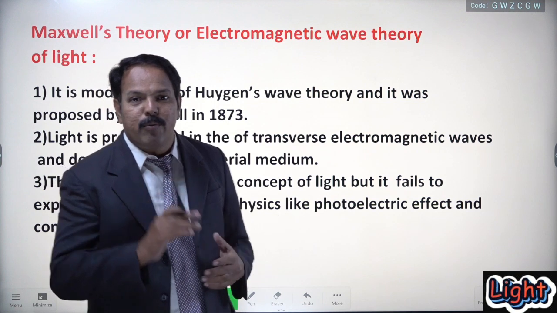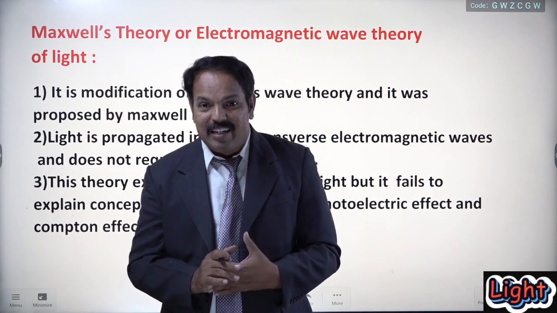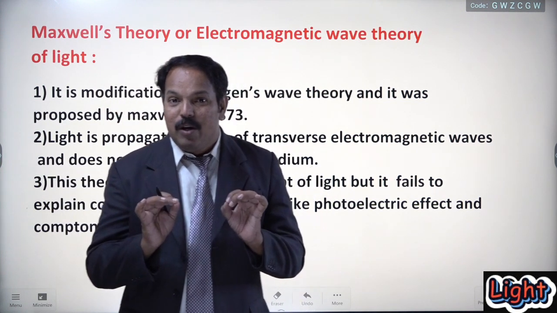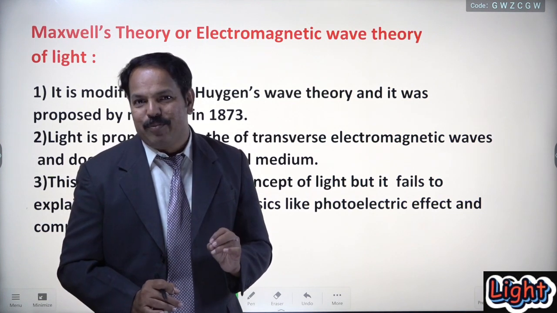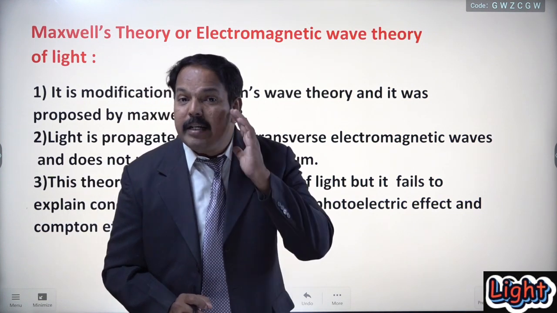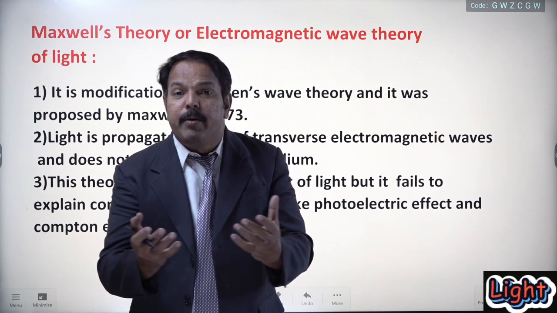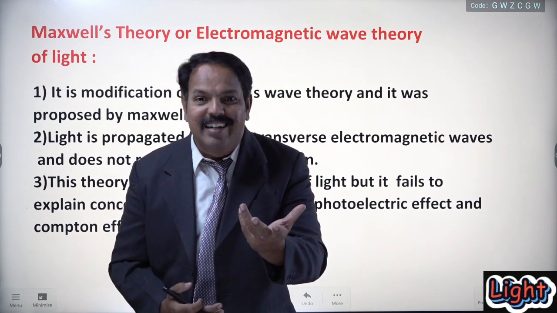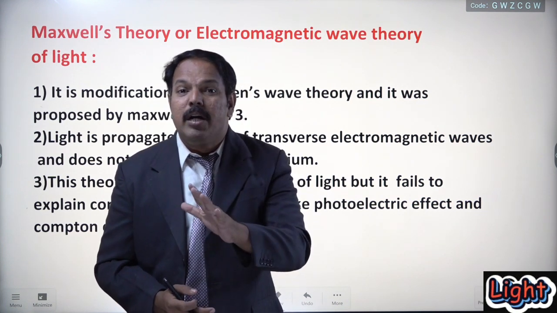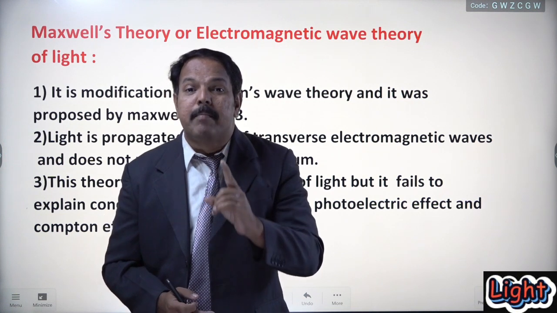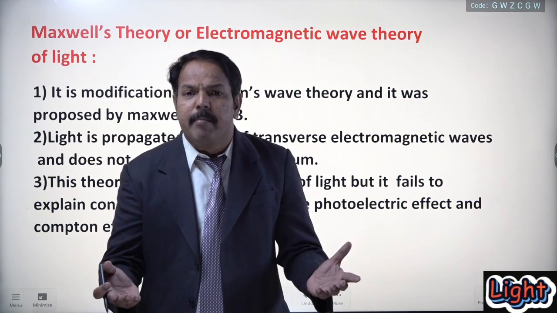For example, sound wave. Sound wave is a mechanical wave because you cannot hear my sound if there is no medium between the source of sound and the listener. You are hearing my sound only due to the medium present between us, that is the air medium.